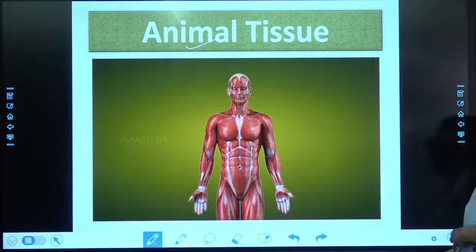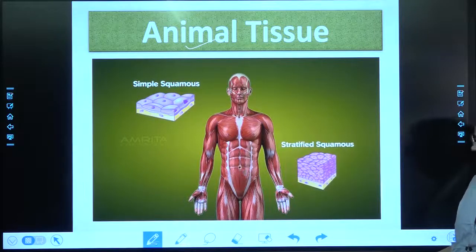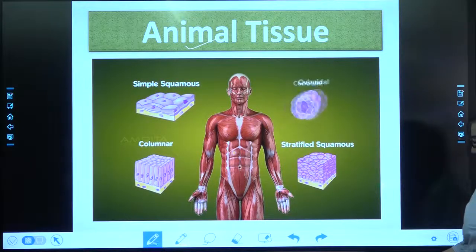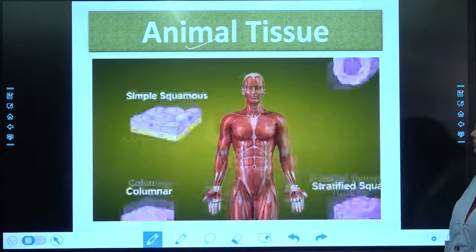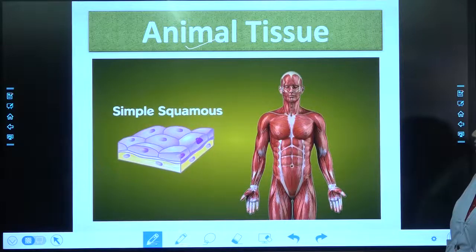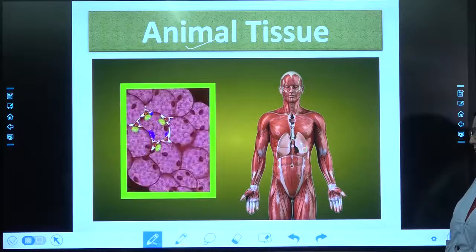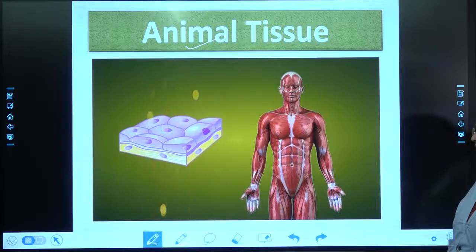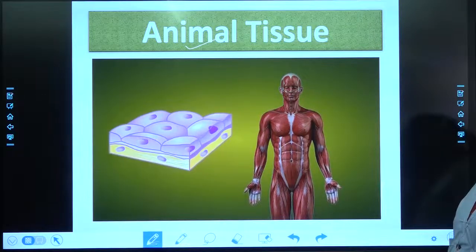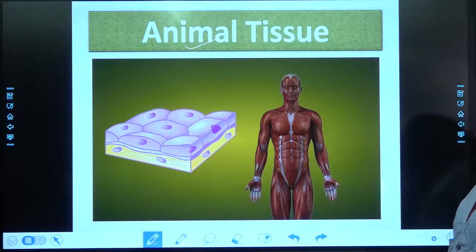Epithelial tissue is subdivided into simple squamous, stratified squamous, columnar, and cuboidal epithelium based on the shape and function of their cells. The simple squamous epithelium is found in the lining of the alveoli and allows transport of small molecules across the membrane. It is extremely thin, flat, and single layered.